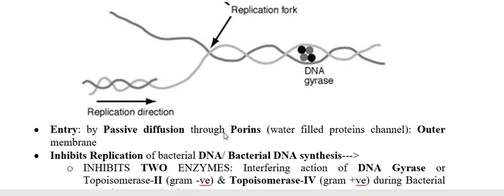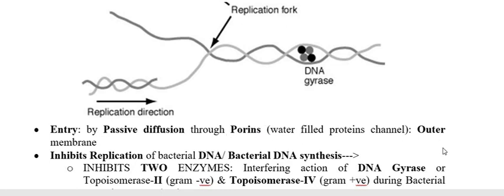This drug is mainly used for the therapy of gram-negative bacteria, and gram-negative bacteria possess in the outer membrane porin structure, porin proteins, and this makes the water or aqueous channel through which the compound enters the cytoplasm. In the same way, the fluoroquinolones enter inside the cytoplasm of the susceptible bacteria by passive diffusion through this aqueous channel or porin channel.